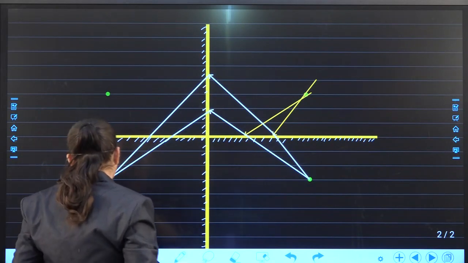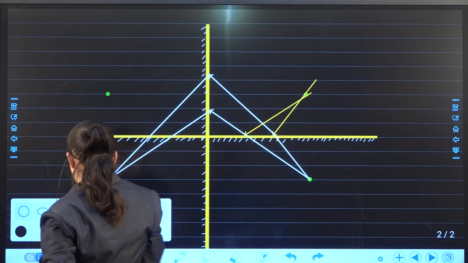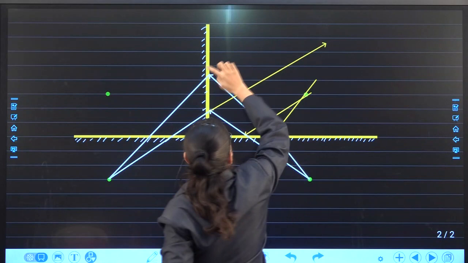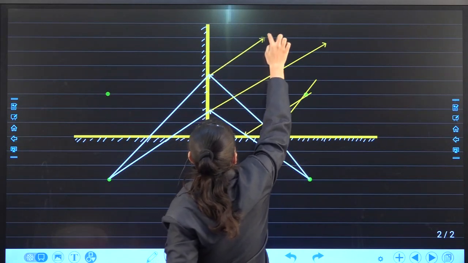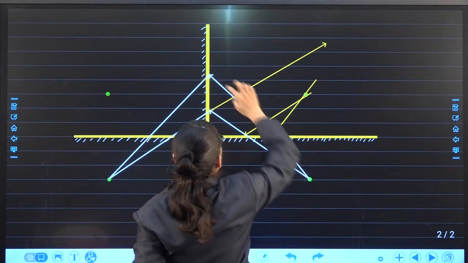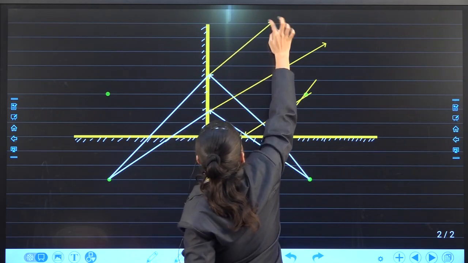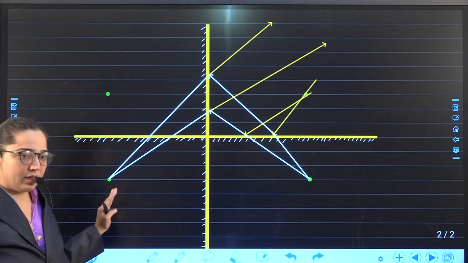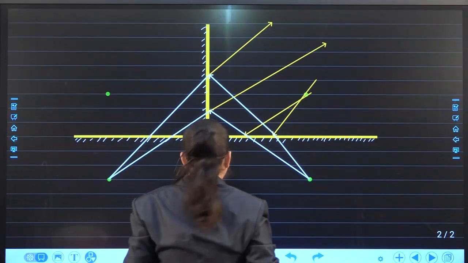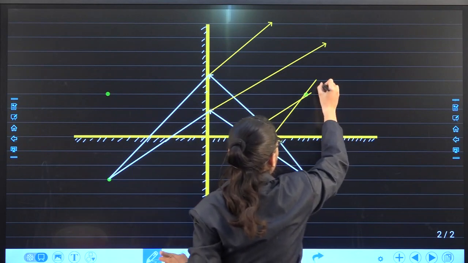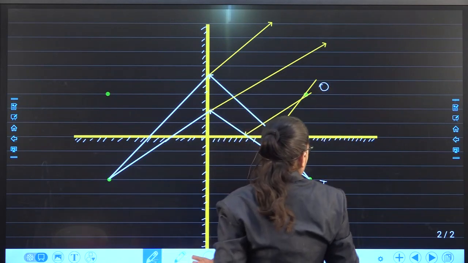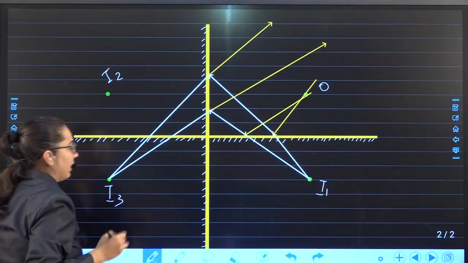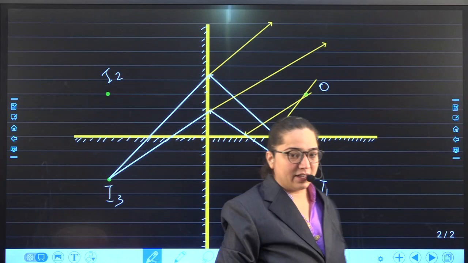Here they will get reflected back. This is how we get the I3 image. This is object O, I1, I2 and I3. याद करने की कोशिश कीजिए, हमने ऐसे ही किया था.